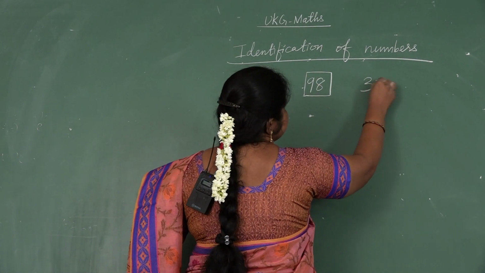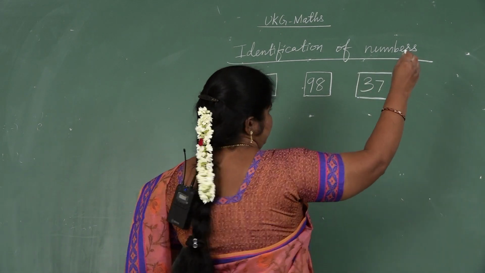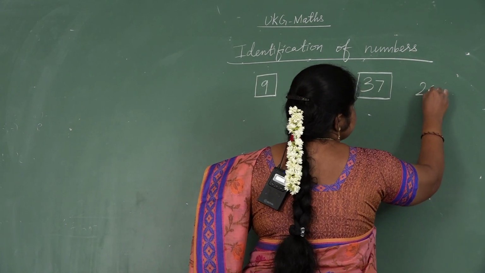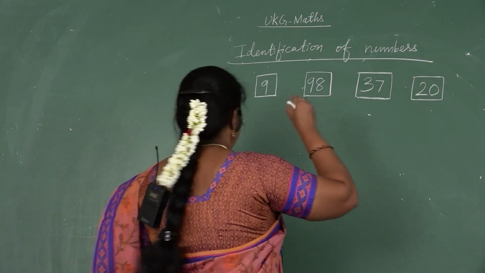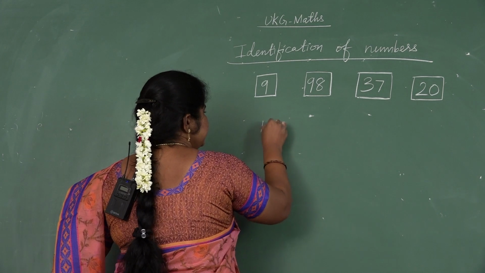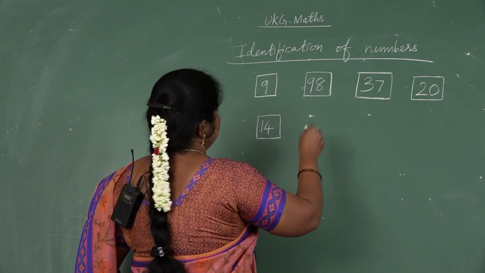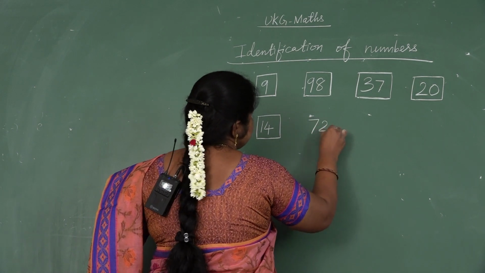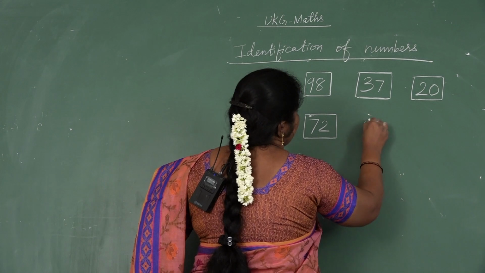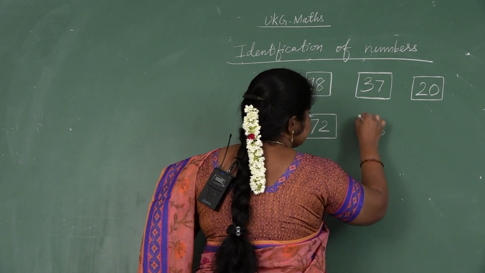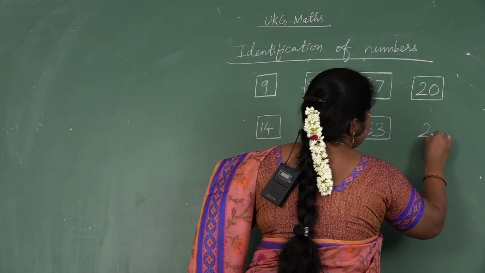What number is this? 37. What number is this? 20. What number is this? 14. What number is this? 72. What number is this? 33.